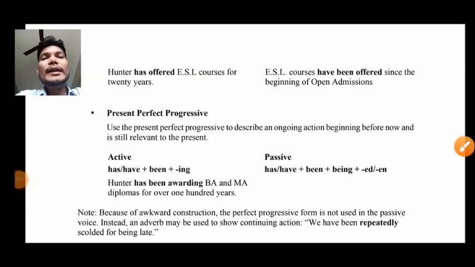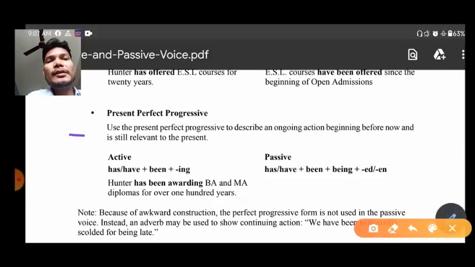Now let's take one more tense, and that is present perfect continuous tense or present perfect progressive tense. As you know when to use this tense, the definition given to us is: use the present perfect continuous tense to describe an ongoing action beginning before now and still relevant to the present. It means the action which was started in the past but is still going on, at that time we can use present perfect continuous tense.